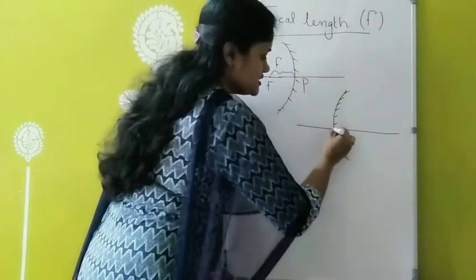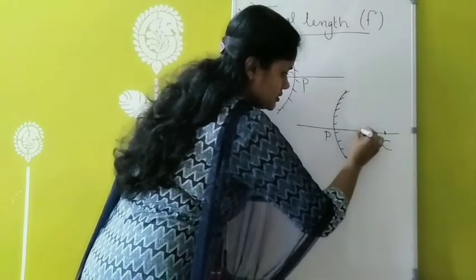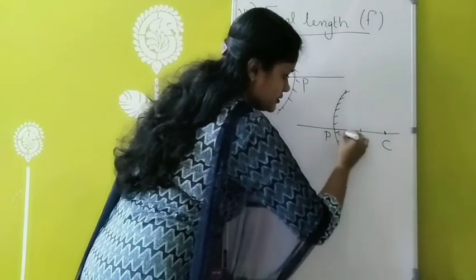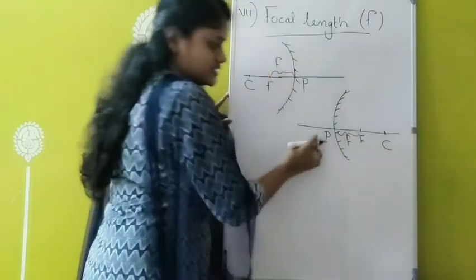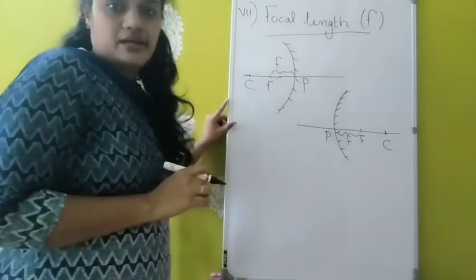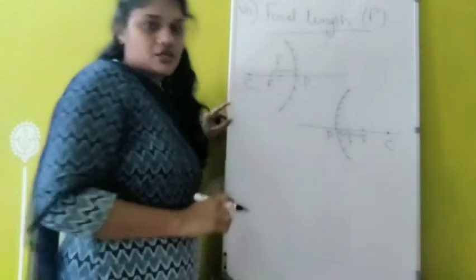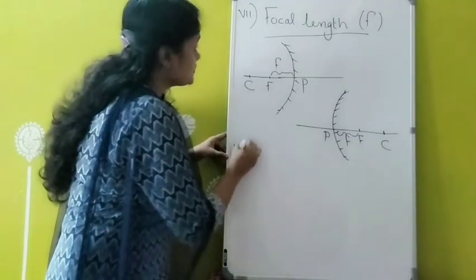Here also this is pole, center of curvature, focus, then this distance between P and F is called which one? Focal length, small f. Focal length symbol is small f. Capital F is the symbol for principal focus. Then one more last term, aperture.